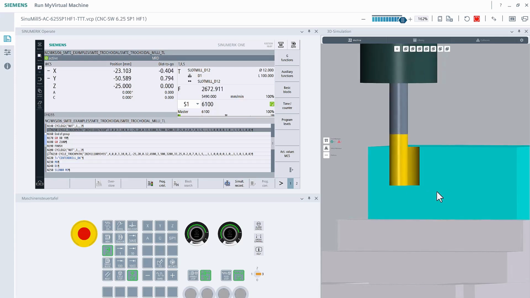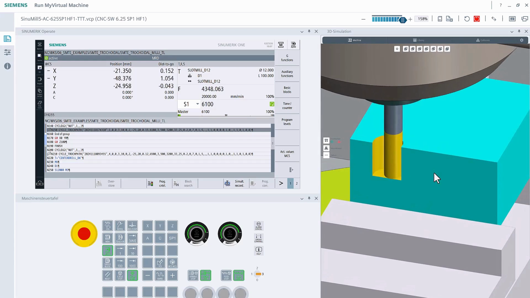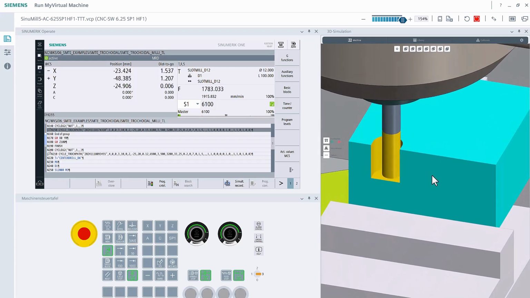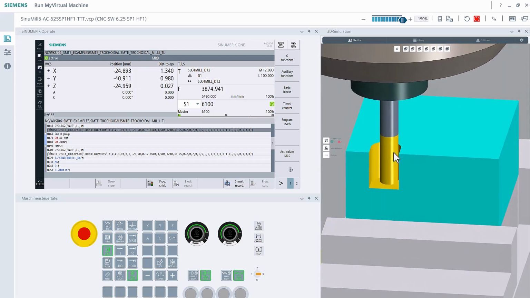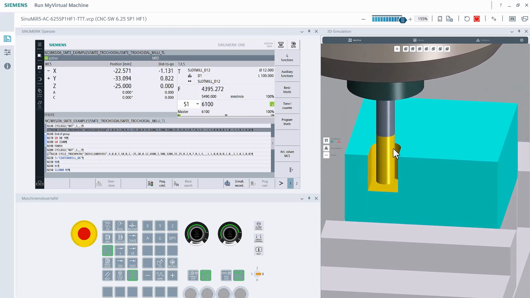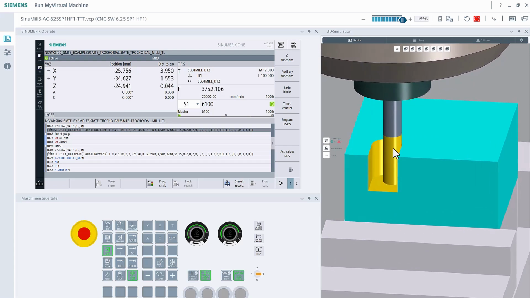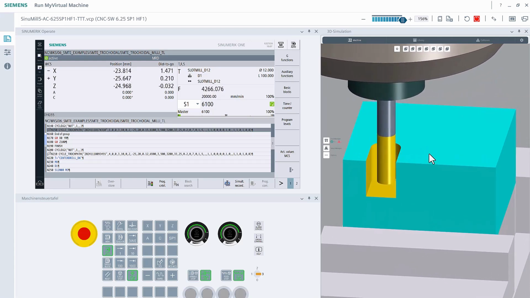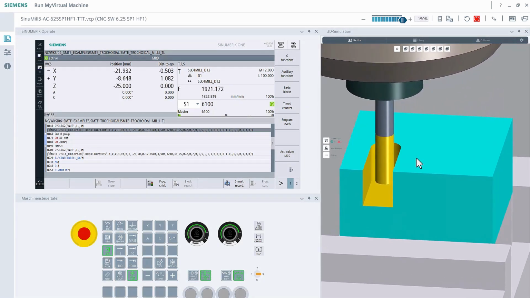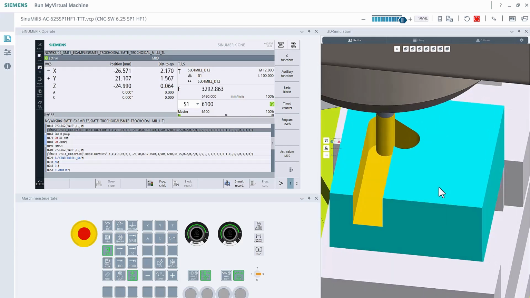It's very easy to see that the tool plunges into the groove to its final depth along its cutting length and makes effective use of the full cutting length for the machining process. It's precisely this key feature that ensures the most efficient results with minimal tool wear. You can see very clearly how the corners are milled out to the specified radius.